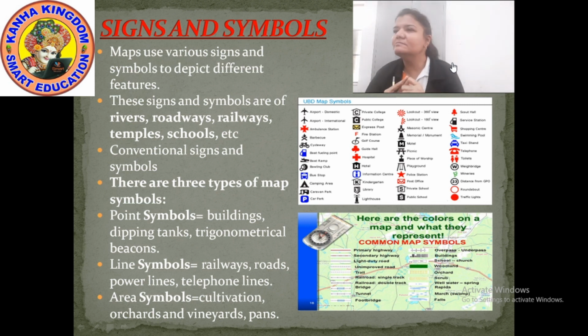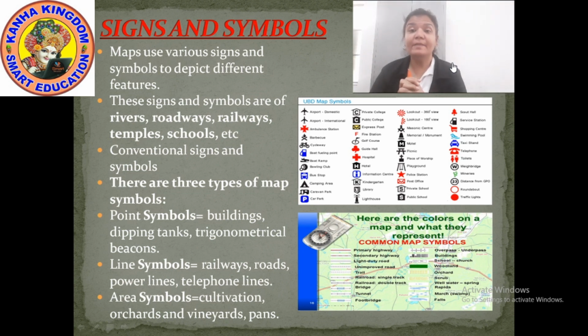Next, let's see if we can search the fire station. If there is a symbol of F on the map, it indicates that it is a fire station. Then hospital. If it is a symbol of a cross on the map, it indicates that it is showing you a hospital.